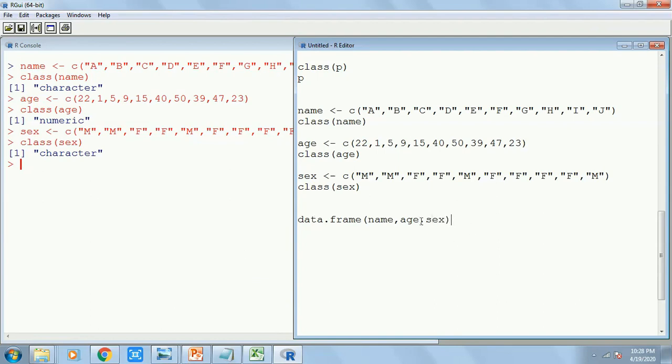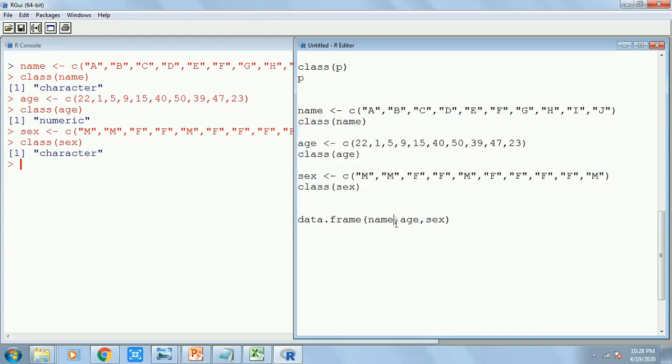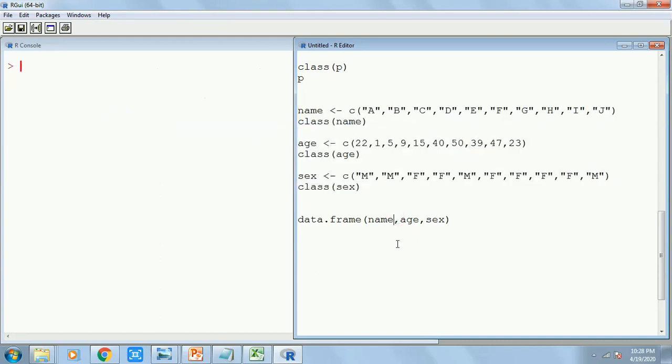Okay, so how am I getting all these name, age and sex? Because I'm just referring to these vectors. Had these vectors not been there, this would not have worked. So it's going to create a data frame. Now I also need to give some name to the data frame I have created. You can write any name. Let me write the name as maybe Undertaker. Okay, you can write any name.